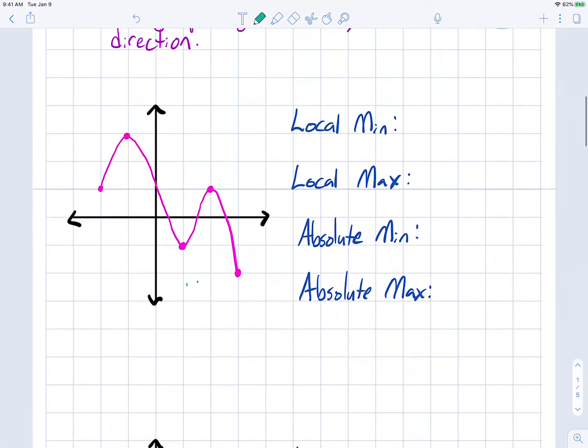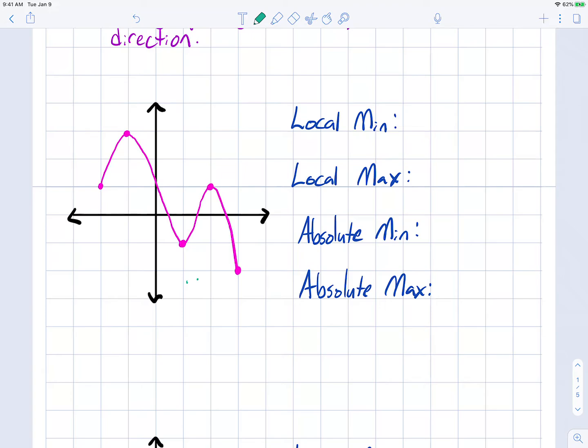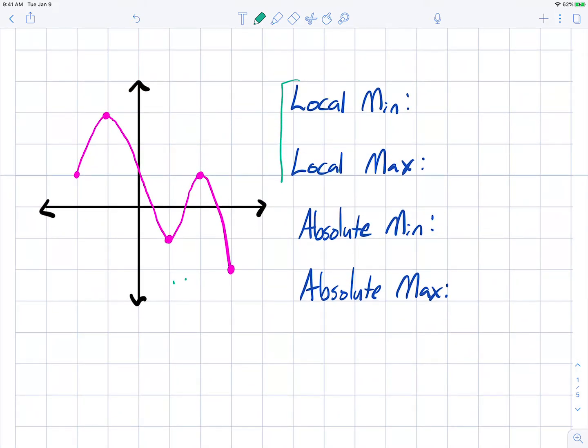Now when we name the local minimum or maximum, we use the coordinates so that we can easily figure out what you're referring to. So we're going to write it as coordinates. Remember that for the local, the minimum is like the valley and the maximum is the top of the mountain. And the local minimums and maximums cannot be endpoints. So if I try to find the local minimums, this right here is going to be a local minimum. It's like the bottom of the valley. So the bottom of that valley is at 1, -1.